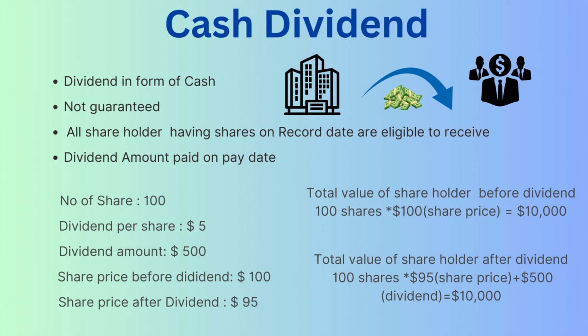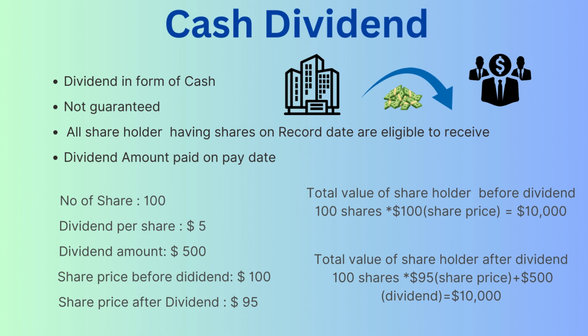Cash dividend. Dividends are payments made by a company to its shareholders out of its post-tax profits. When a company issues a cash dividend, each shareholder receives a set amount of money per share owned. For example, if a shareholder owns 100 shares and the cash dividend is $5 per share, they would receive $500.